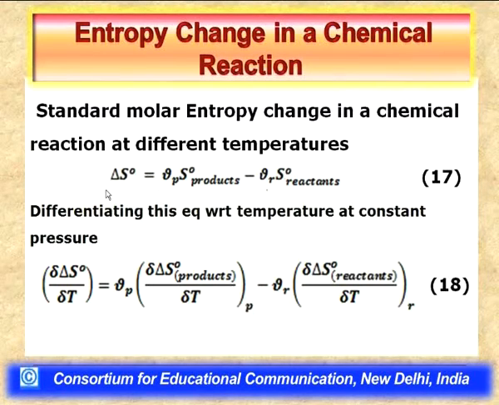Now, if we do differentiate, we can write del of delta S standard by del T, which is equal to nu P del of S standard products by del T at constant P, minus nu R del of S standard reactants by del T. It should be noted here in equation 18, the delta sign in both the first and second terms should be eliminated, then the equation becomes correct.